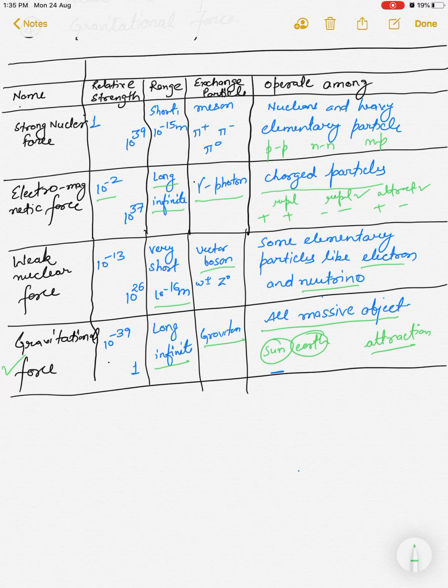We are able to stand on this earth only because of the gravitational force. If there were no gravitational force, we would have gone into space. The cause of tides is also due to the gravitational pull of the sun and the moon.